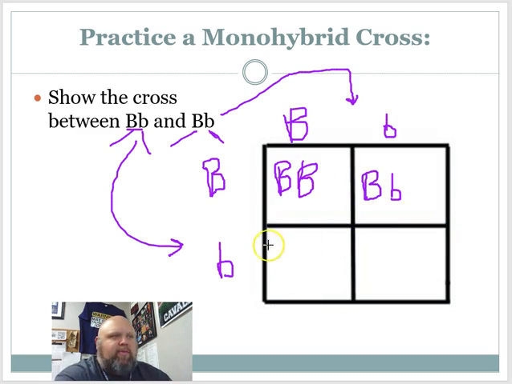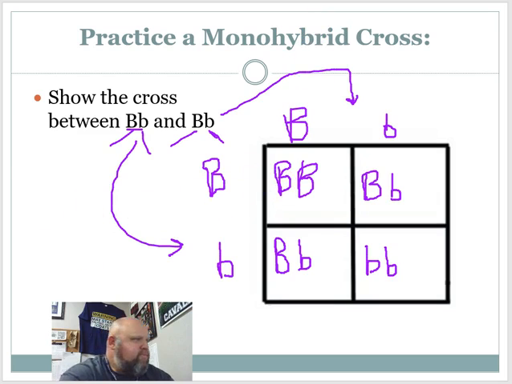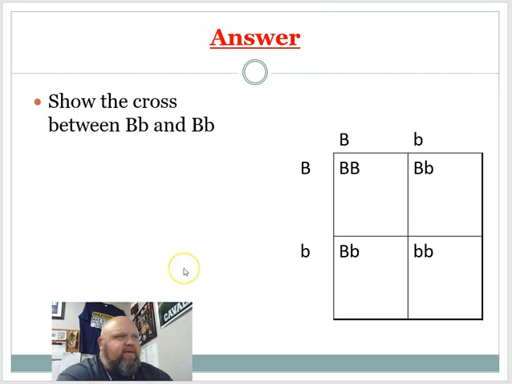We do the same thing here. This is a big B, so it gets written first. And little b. And then this last box, we have little b and little b. Doesn't matter which one you write first because they're the same. So now we have our four possible offspring for these two parents. So, what we look at is the next slide. That's what we have.